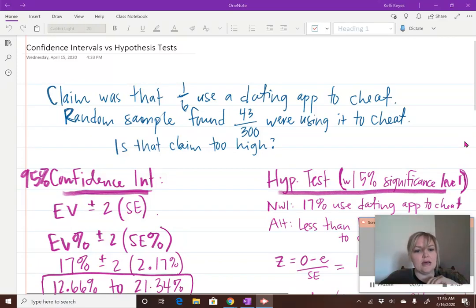Hey guys, I really appreciate those of you that took the time to answer the discussion post. Some of you were off a little, some of you were off a lot, but the whole point is that if you were wrong, just learning what you did wrong, because I know it has been a while since we have done the confidence intervals.